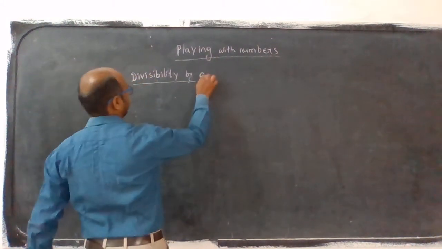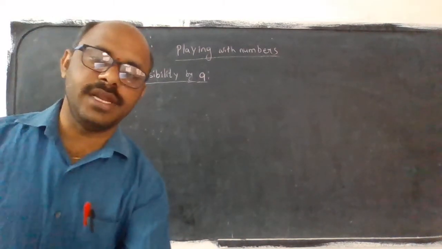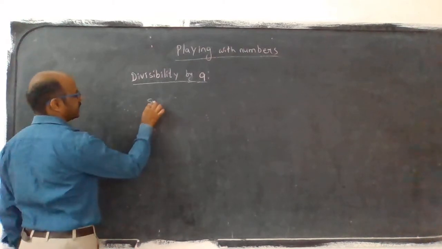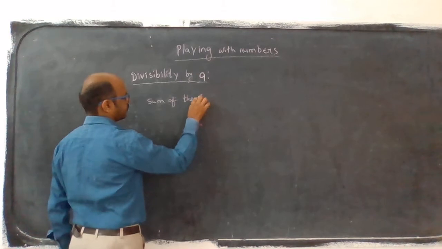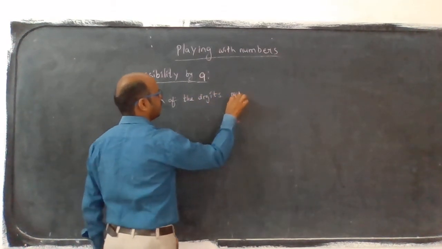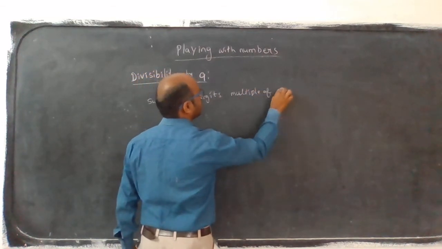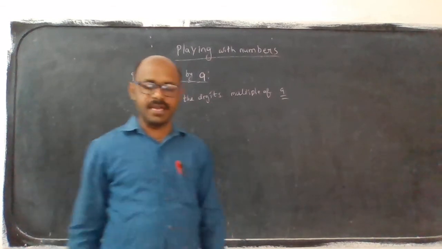How did we do it for 3? Same way, the sum of the digits. If the sum of the digits is a multiple of 9, the number is exactly divisible by 9, we will say.